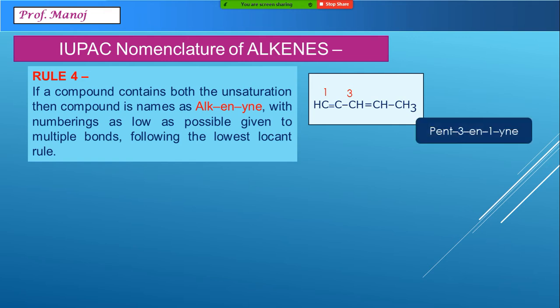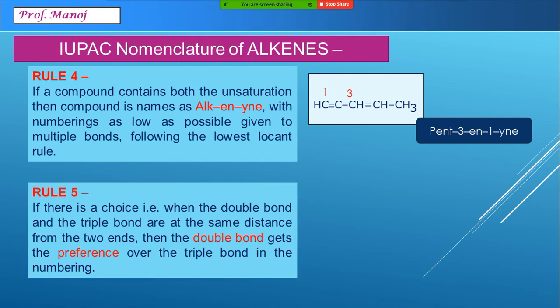So the name of the compound will be 5 carbon atoms, that's why pent. You can see how the name structure is written. First we write en followed by yne. In the spelling it should be only en, not ene. So the name becomes pent-3-en-1-yne.